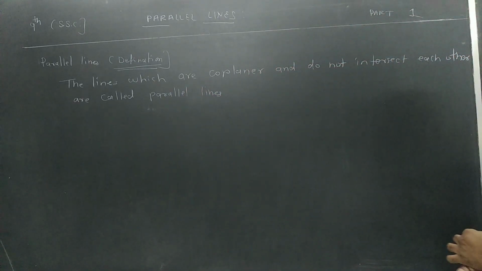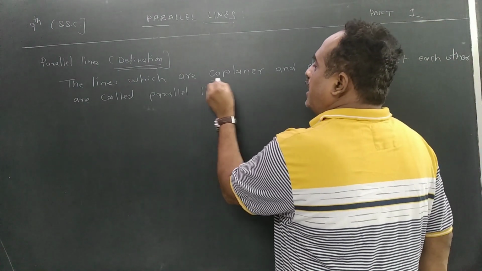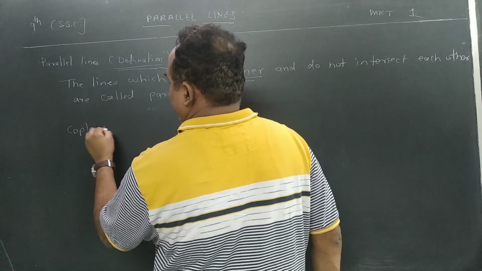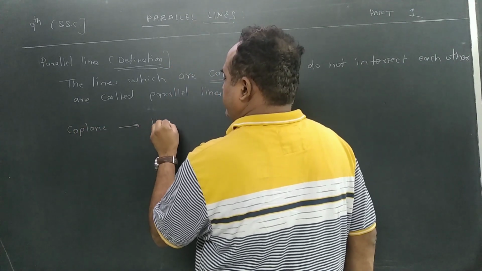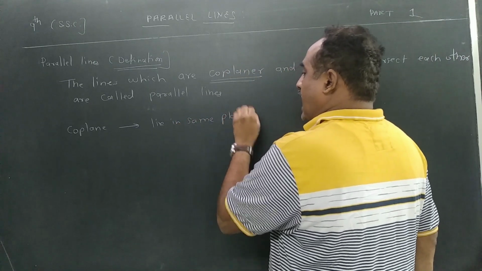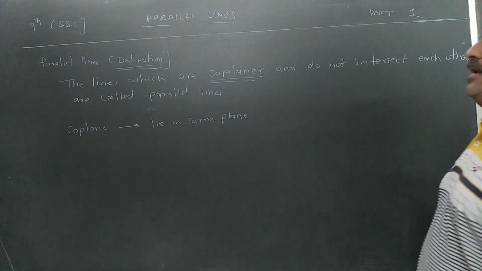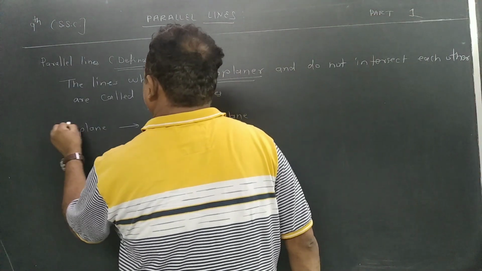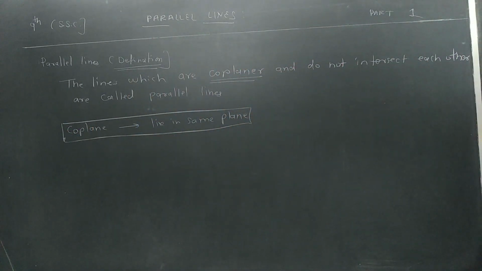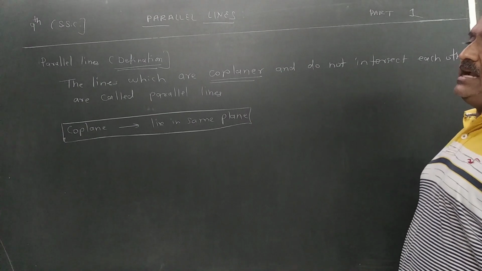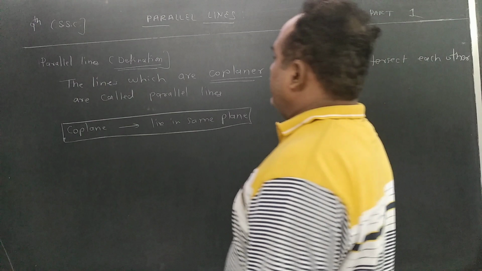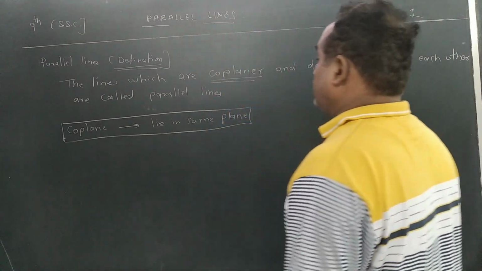In this, one word has come, coplanar, lie in the same plane and do not intersect. Coplanar means that lines which lie in what? Same plane. So once again, coplanar lines which do not intersect each other are called as what? Parallel lines. And in the first topic we have studied about the plane.